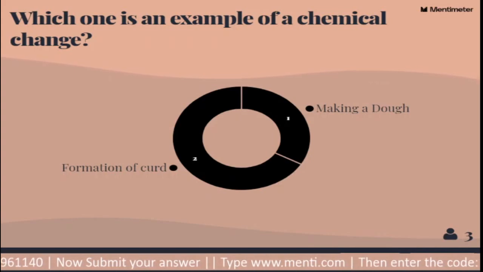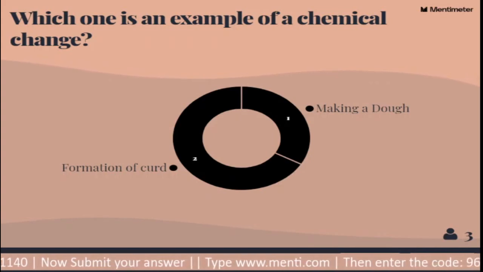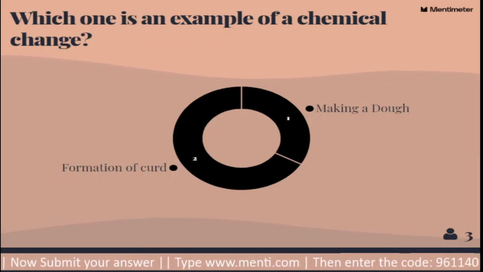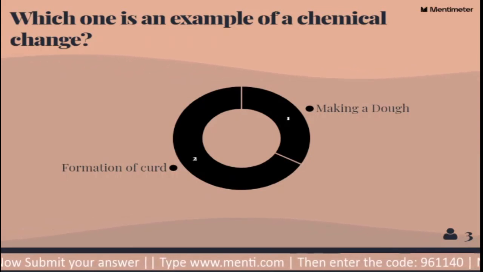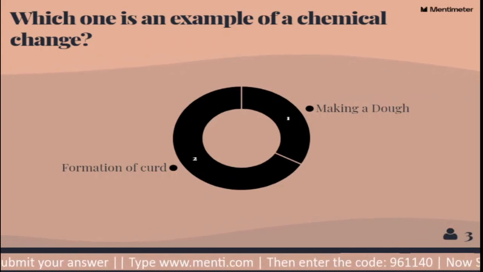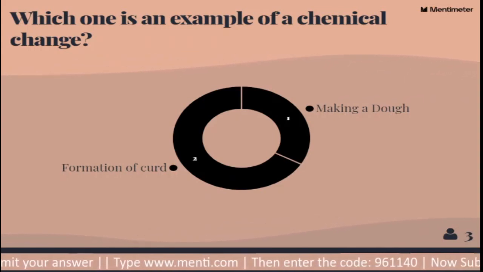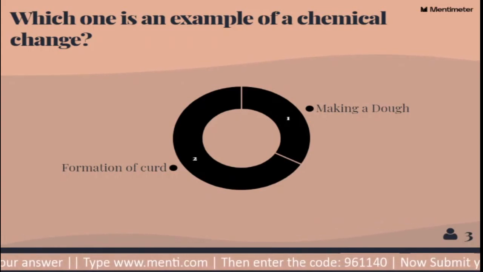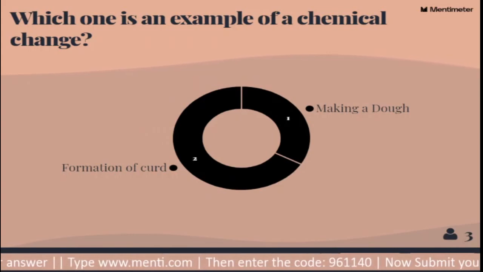Okay, someone is giving the answer as making a dough. Okay, let it be this much. We will see what this is. Which one is a chemical change and which one is making a dough? Let's see what is with chemical change.